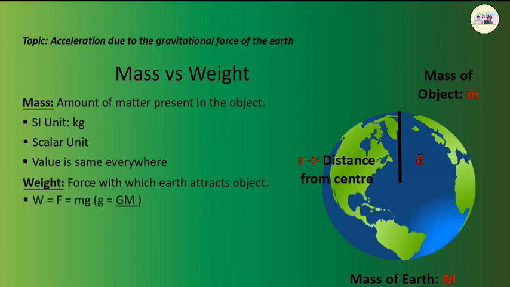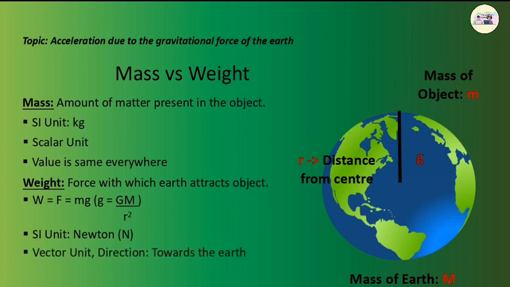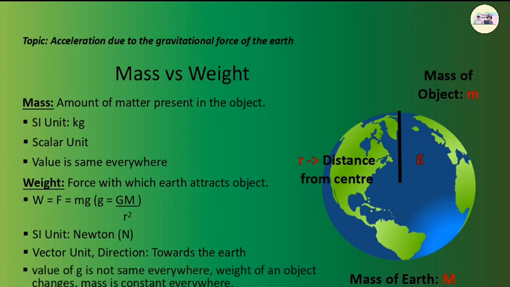The force F on an object of mass m on the surface of the Earth is found by using the equation weight W is equal to F is equal to mg, where g is equal to G M upon r square. Weight being a force, its SI unit is Newton. Also, weight being a force, it is a vector quantity and its direction is towards the center of the Earth. As the value of g is not the same everywhere, the weight of an object changes from place to place, though its mass is constant everywhere.